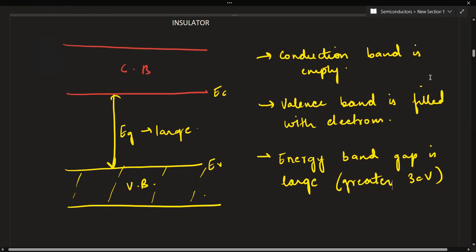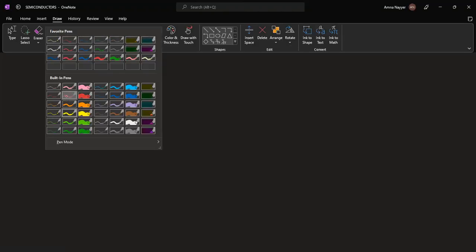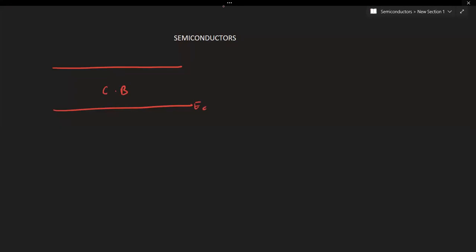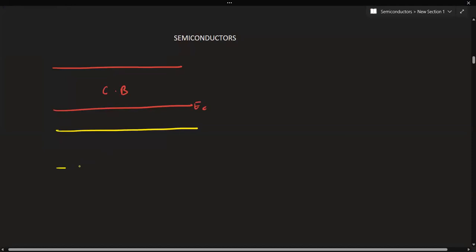But now regarding semiconductors, this was the insulator. Regarding semiconductor, again the conduction band will be empty. This will be the conduction band with energy EC. This will be empty. And the valence band will be filled.